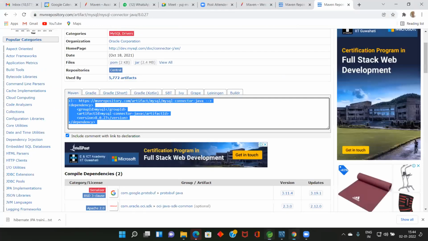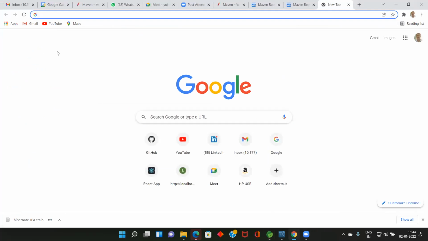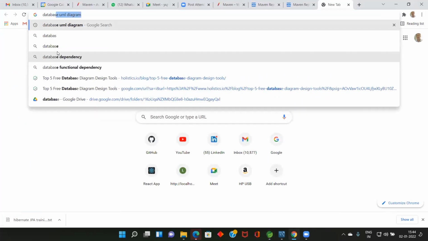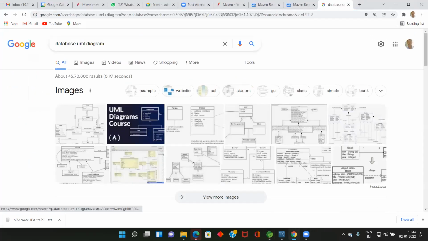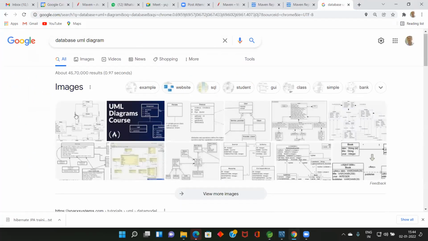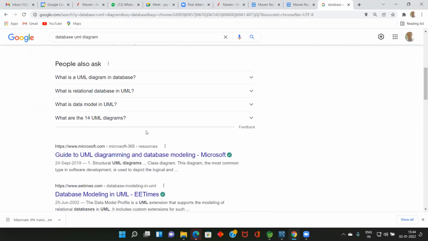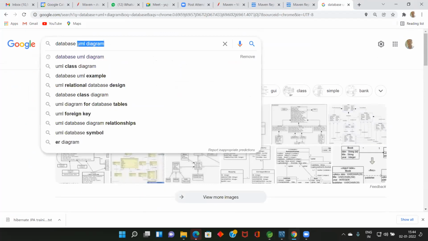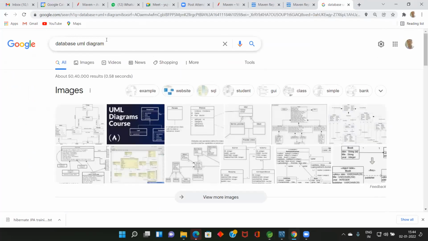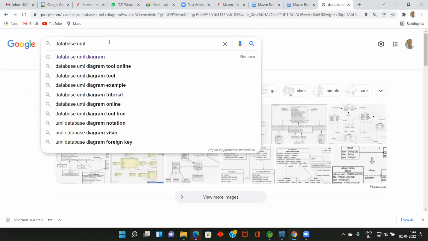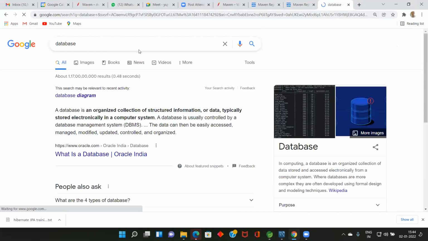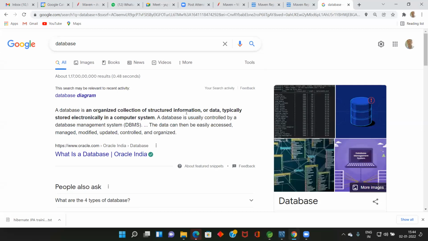So go to Google and type database. Click all. Come down. See what is a database. Database, not UML, only database. See, a database is an organized collection of structured information or data, typically stored electronically in a computer system. A database is usually controlled by a database management system. The data can be easily accessed, managed, modified, updated, and controlled.